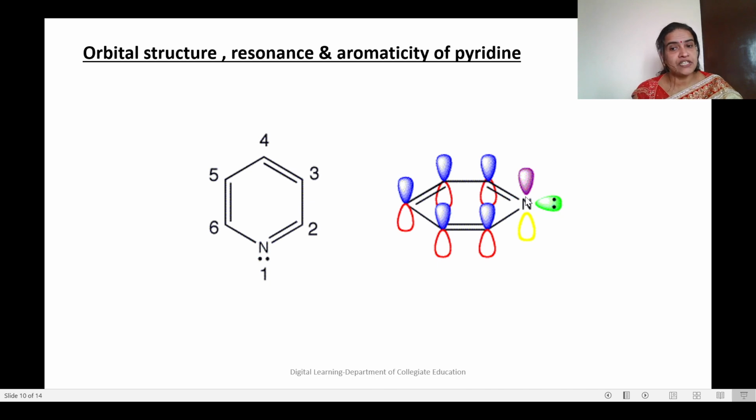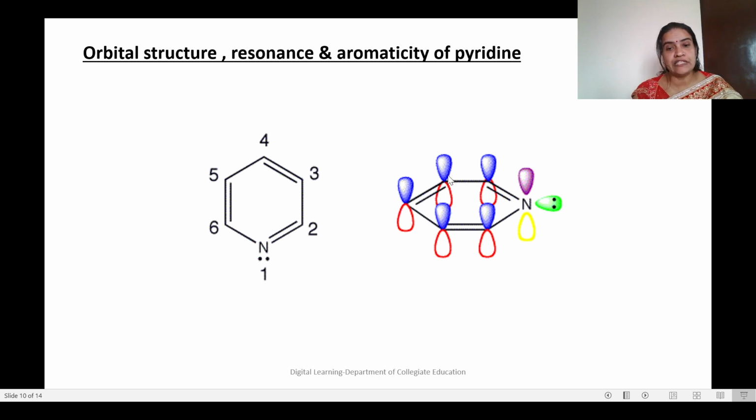So from nitrogen, only this orbital which contains one electron will contribute for resonance. So altogether, how many electrons do we have in the delocalization cloud? Here we have 1, 2, 3, 4, 5, 6. We have 6 electrons in the delocalization cloud, and again it will be aromatic because it is a planar molecule.